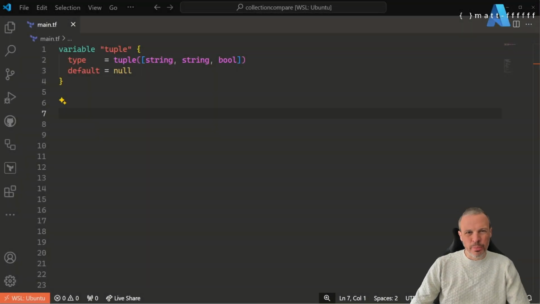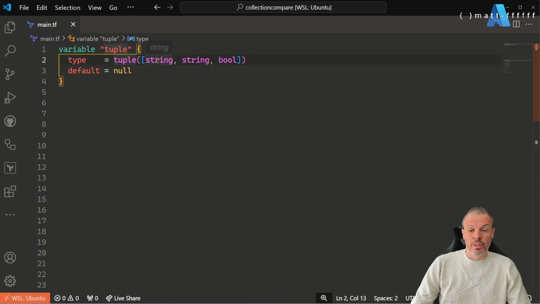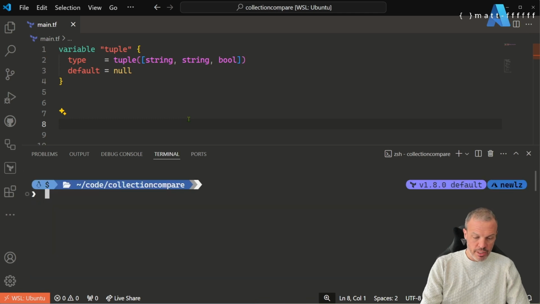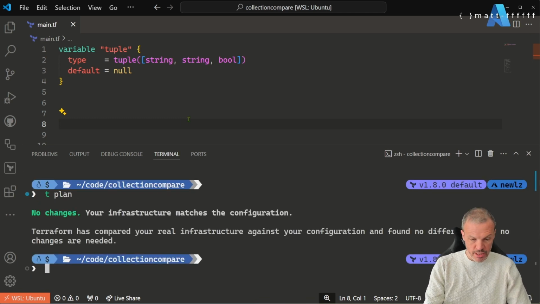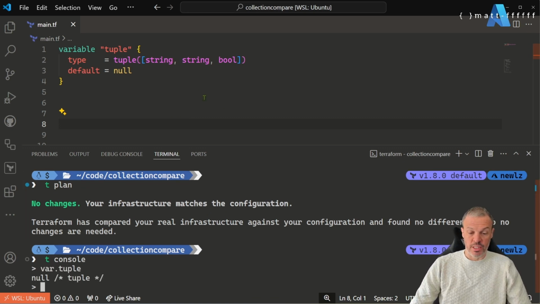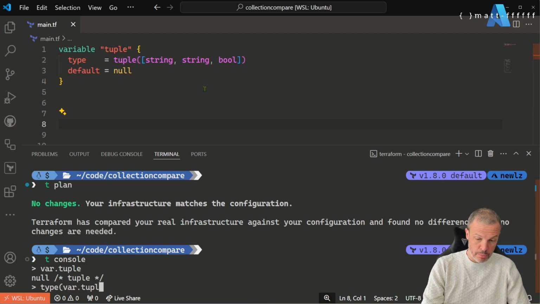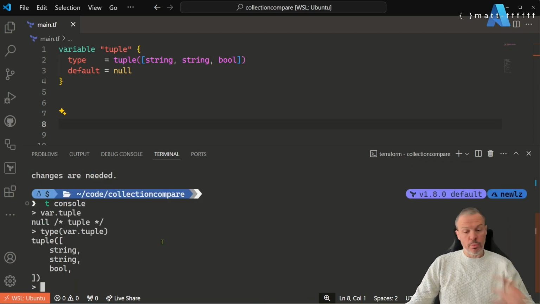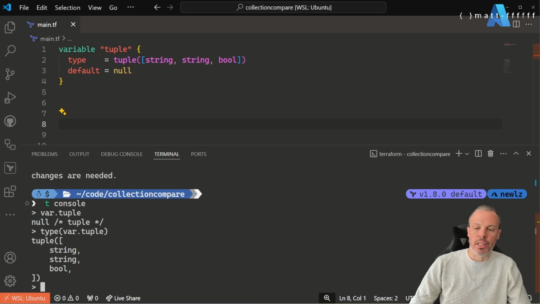So let's talk a little bit about tuples now. This is a definition of one. I've got a variable of a tuple, which is a value with a string and a bool. Okay, and that can be null. So if I go Terraform plan, that's fine, it understands it. If I go Terraform console, I go var.tuple, it says it's null. If I go type of var.tuple, it should give me it's a tuple with those values. Okay, so a tuple can be null.